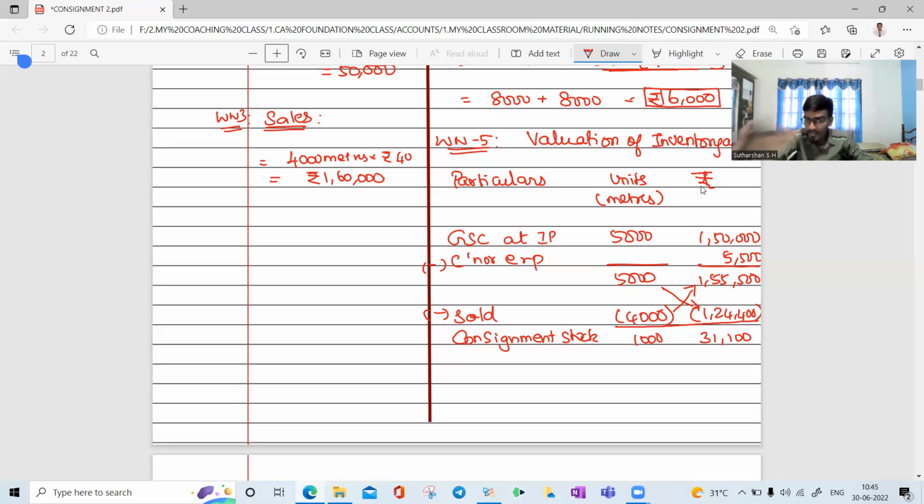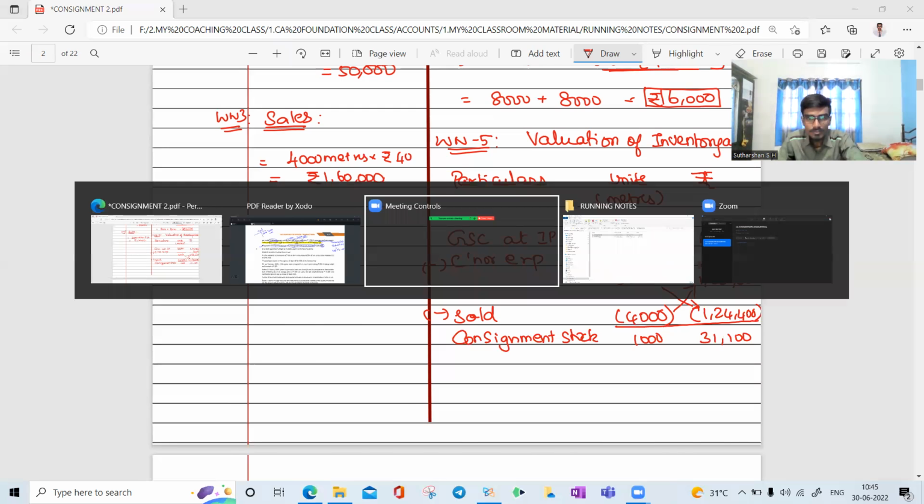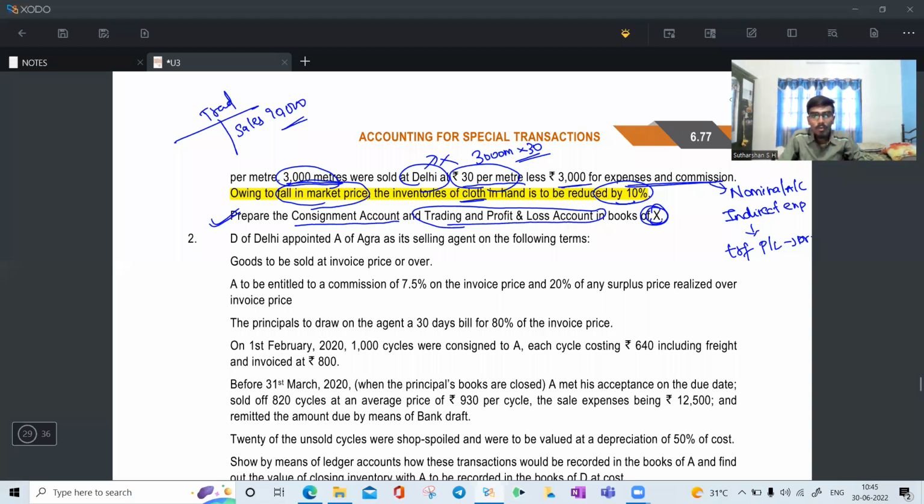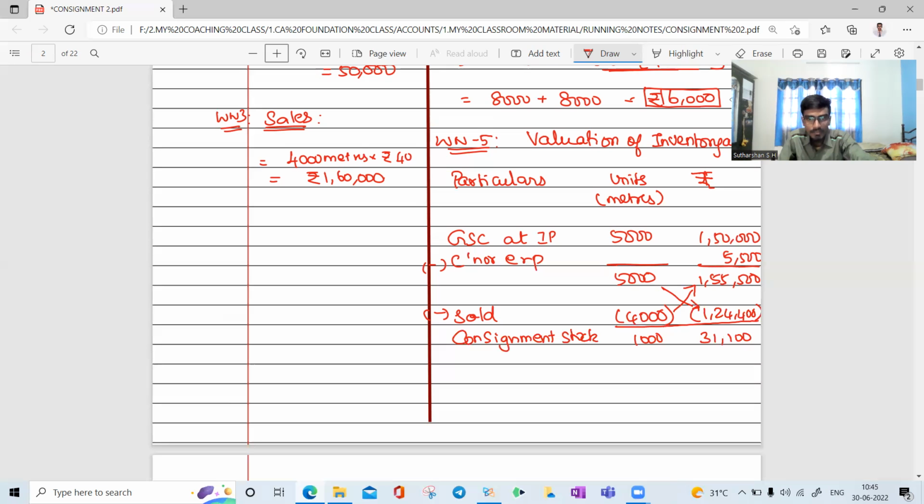We cannot end up with this answer. This is the time you need to be very careful in your question, with what they told. The question says: owing to the fall in the market price, inventories of the cloth in hand are to be reduced by 10%.